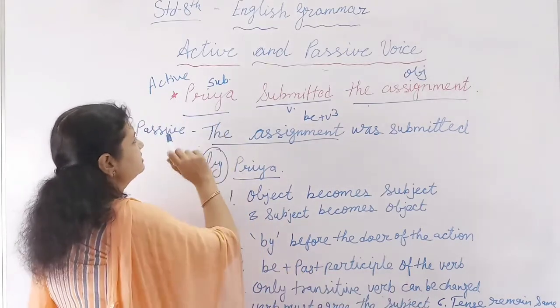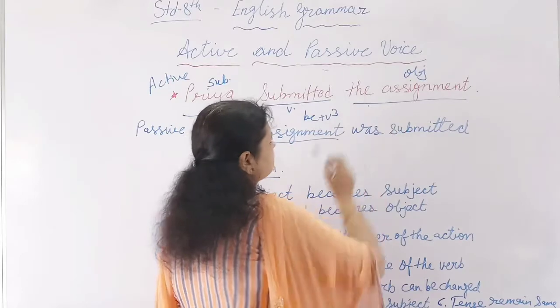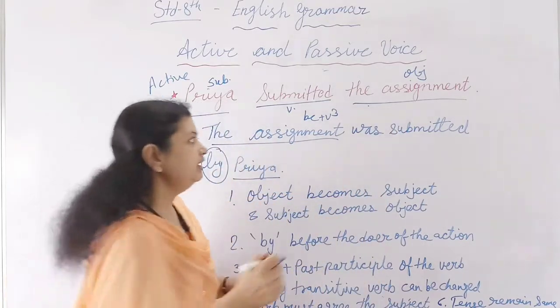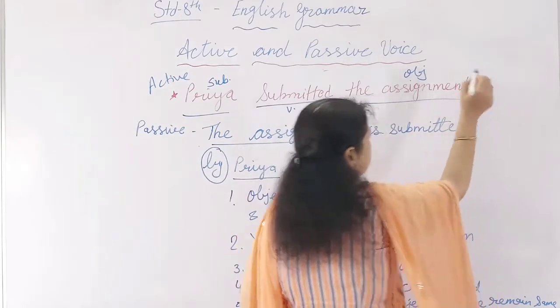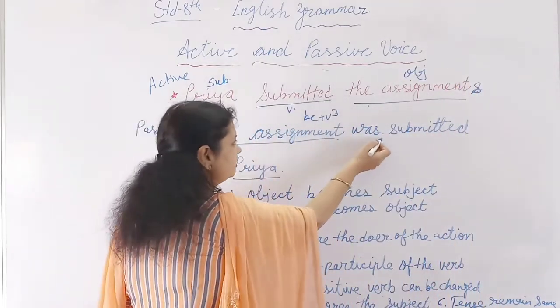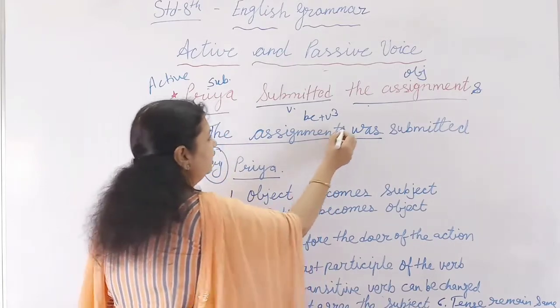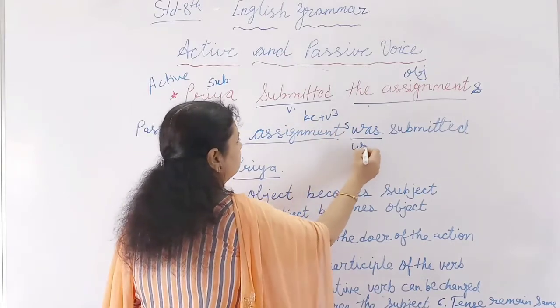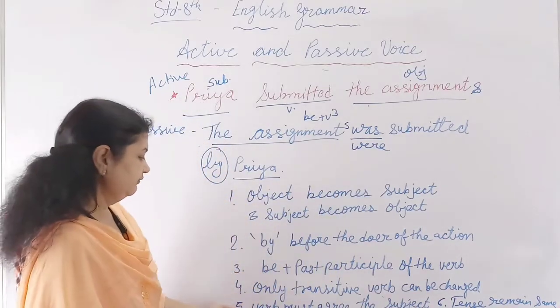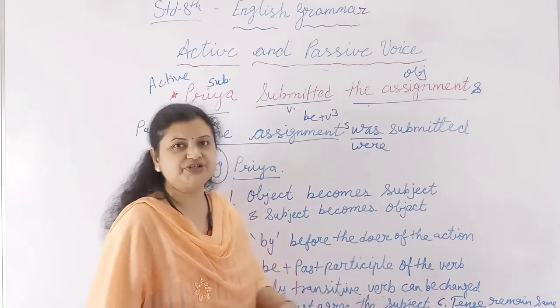Fifth one: the verb must agree with the subject. Suppose it says Priya submitted the assignment. Here the assignment is singular. If I say assignments, then what will you do? Here the assignment was will be there, or we have to use were. So it says that the verb must agree with the subject.